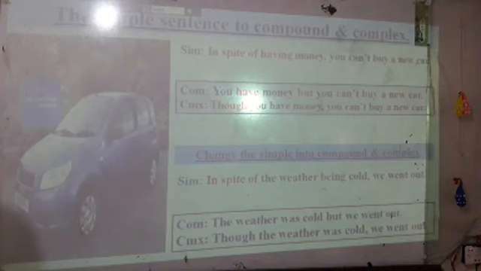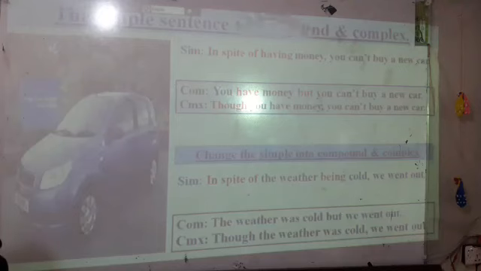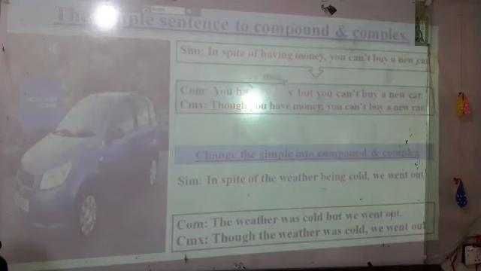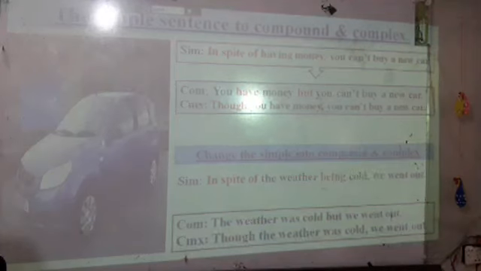More practice is necessary, so more examples are given in this screen to practice in your homes. Look at the change of this sentence. In spite of having money, you cannot buy a new car. You have money, but you cannot buy a new car. Though you have money, you cannot buy a new car.